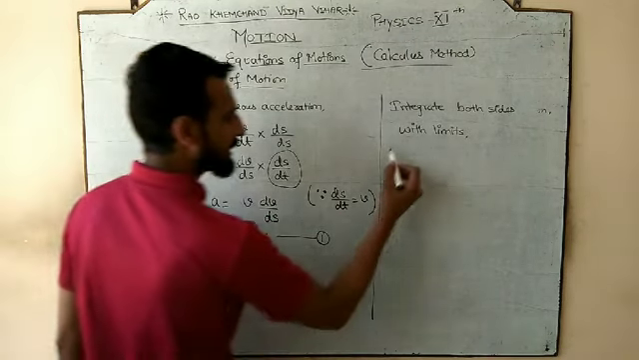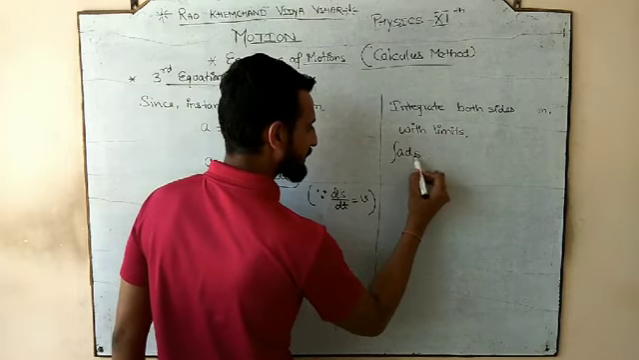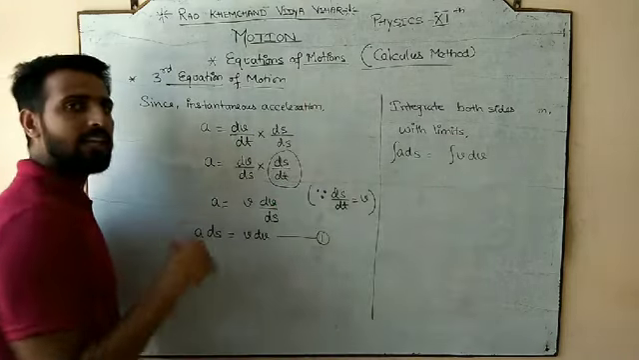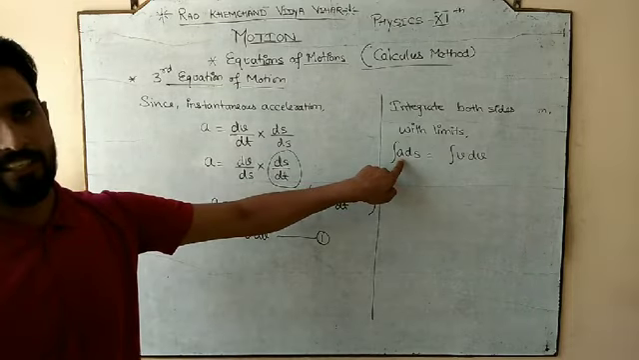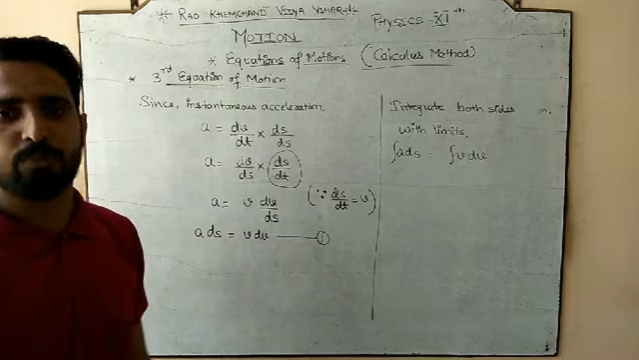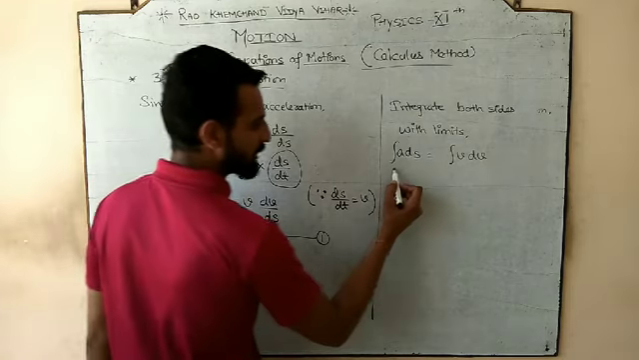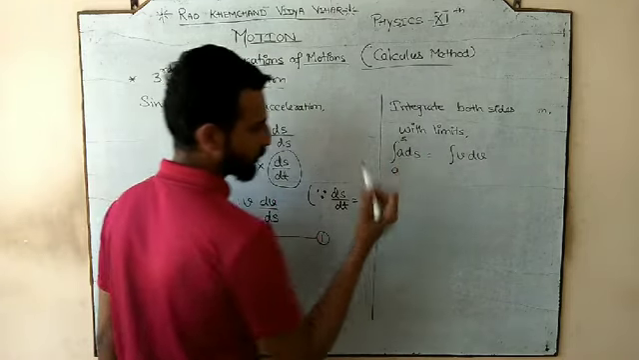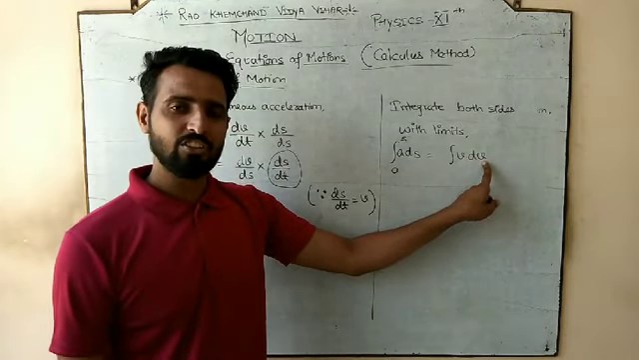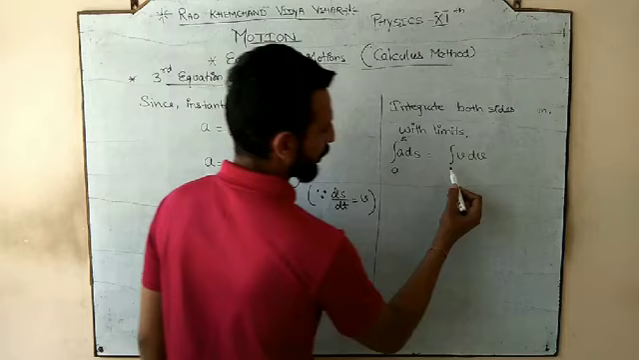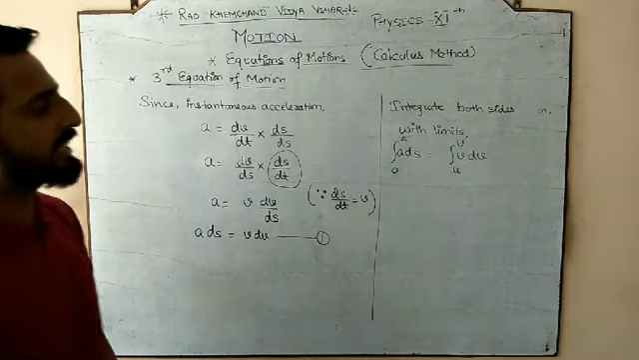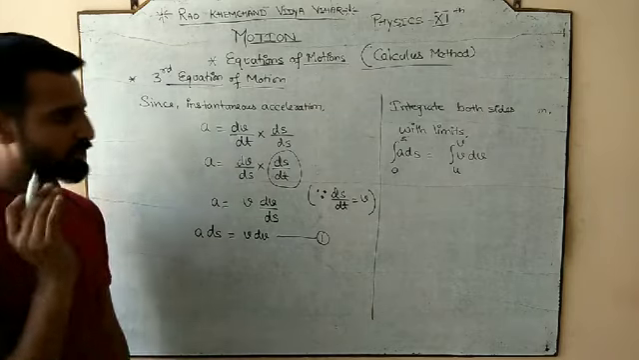So it would be a ds with limits, equal to v dv. On the left side we have acceleration, which is constant from the start. What is ds? Change in displacement, and displacement was changing from where to where? 0 to s. I think it is clear now. v, velocity, what is changing here? dv, which is also changing from u to v. So velocity is changing from u to v and displacement is changing from 0 to s.